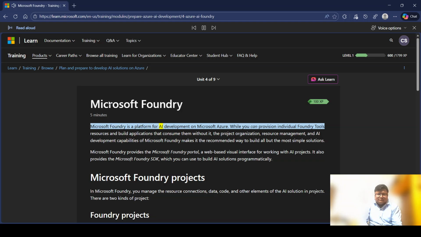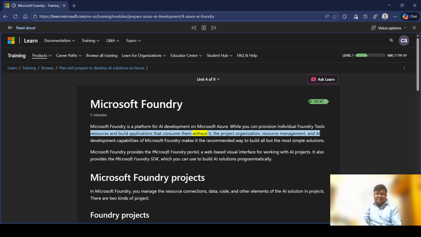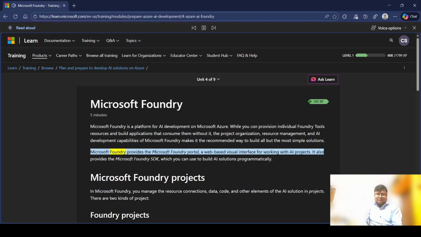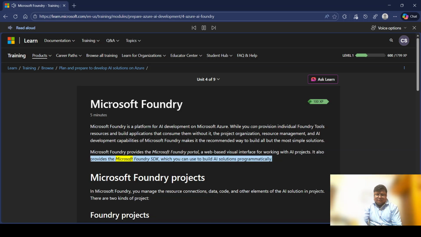Microsoft Foundry is a platform for AI development on Microsoft Azure. While you can provision individual Foundry tools resources and build applications that consume them without it, the project organization, resource management, and AI development capabilities of Microsoft Foundry make it the recommended way to build all but the most simple solutions. Microsoft Foundry provides the Microsoft Foundry portal, a web-based visual interface for working with AI projects. It also provides the Microsoft Foundry SDK, which you can use to build AI solutions programmatically.